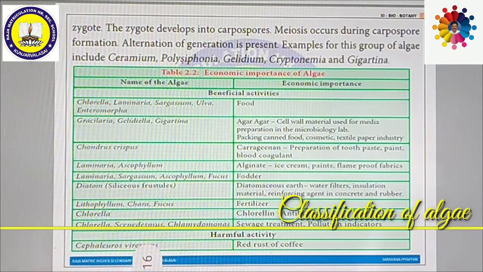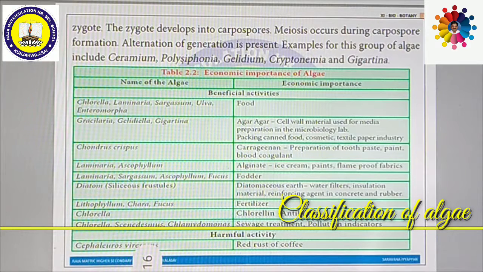Now we are going to see the economic importance of algae. What is meant by economic importance? What are the uses of algae for us? Some of the algae are very much useful. We can use them as food. Some examples are Chlorella, Laminaria, Sargassum, Ulva, Enteromorpha. These are all algae we can use as food.